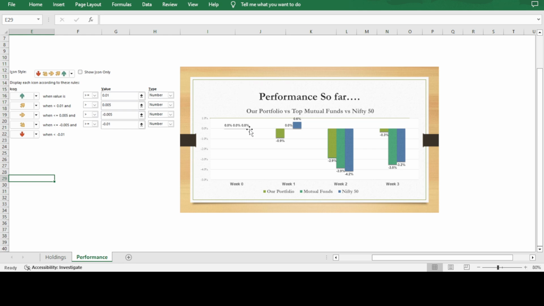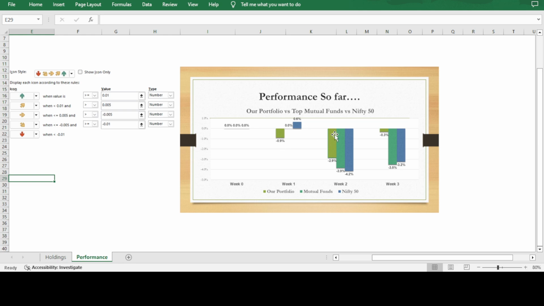This image I added in the beginning of the video. If you missed it, I will show it again. So this is week 0. Nifty, mutual fund, and our portfolio all three are at 0 percent. And afterwards, Nifty moved a little bit, 0.6, and rest of the things, our portfolio went down.